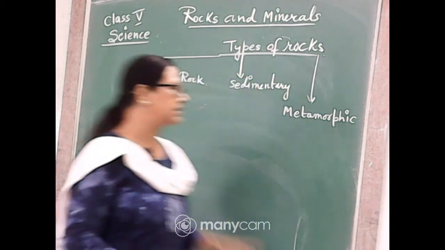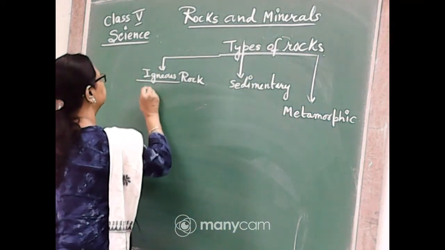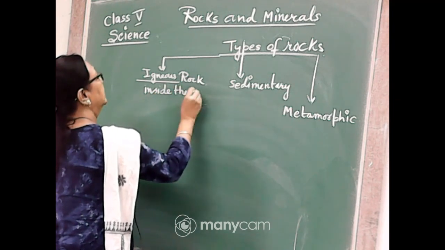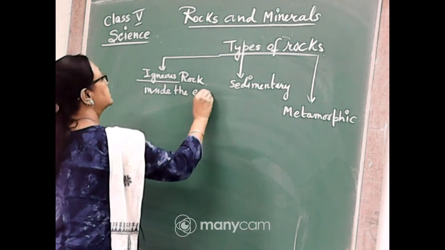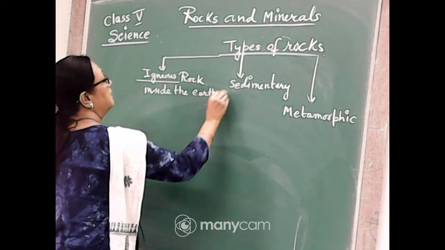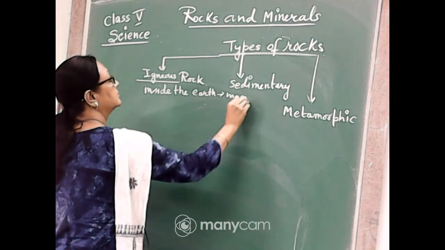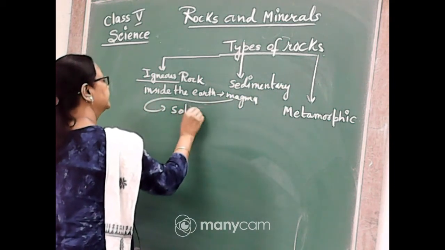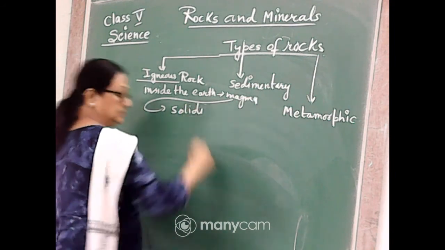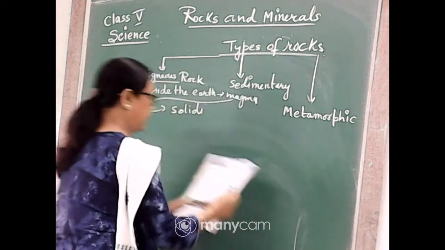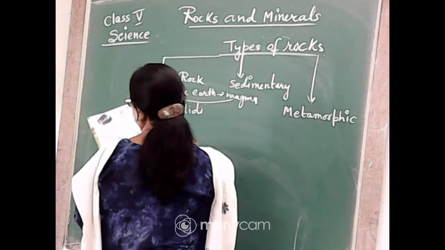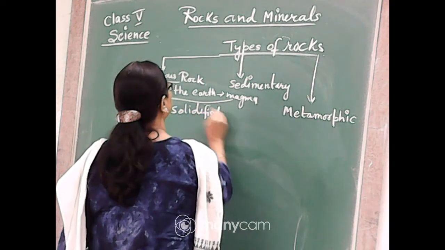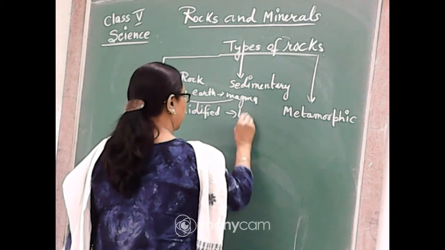Once it is inside the earth, it is called magma, and when it comes out and becomes solidified, that time it forms the lava.